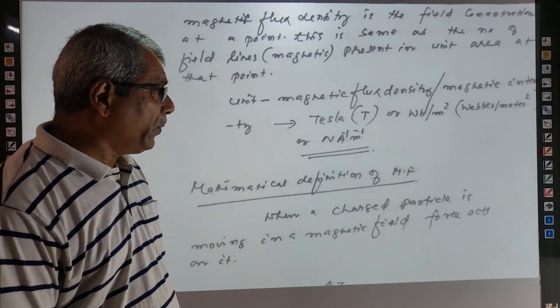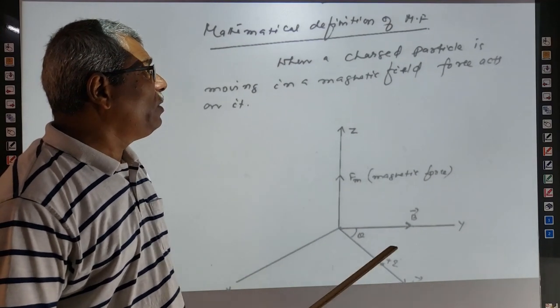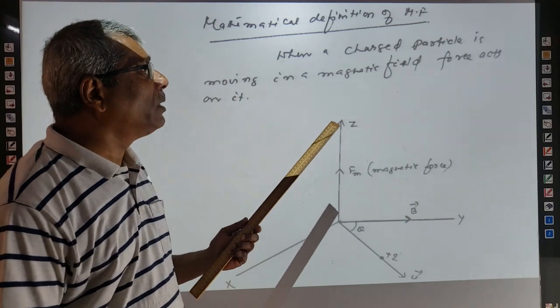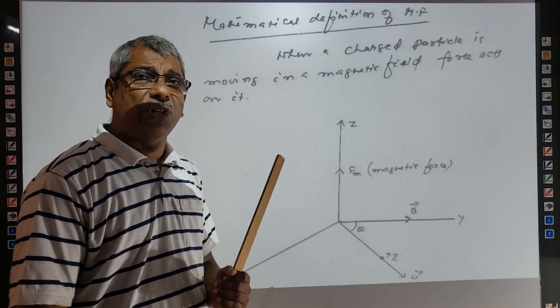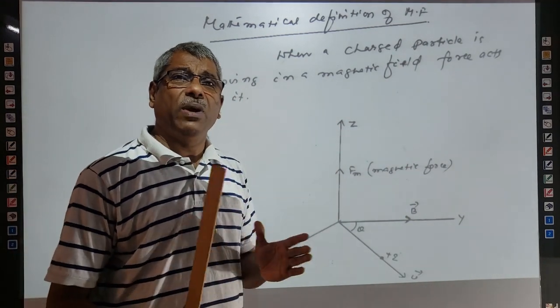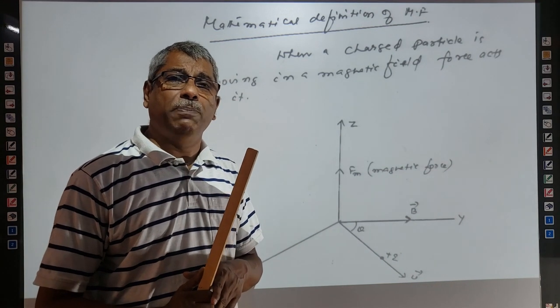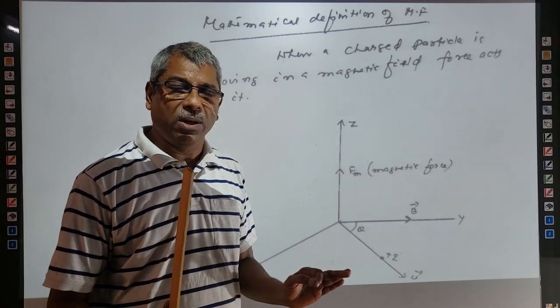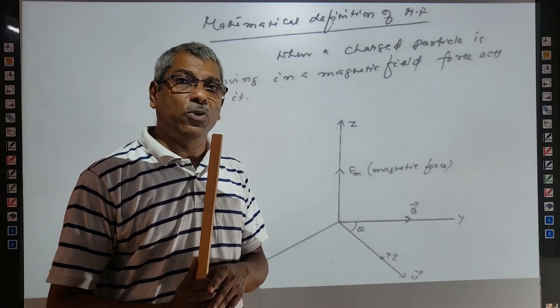Mathematical definition of magnetic field. For this, we will move a charged particle in a magnetic field. It is very interesting to see. We have already seen that when a charged particle is kept in an electric field, force acts on it. What is the force acting on it?